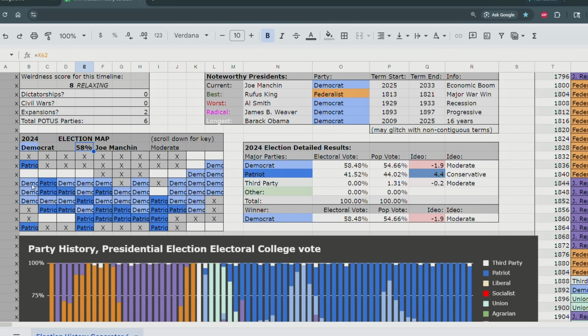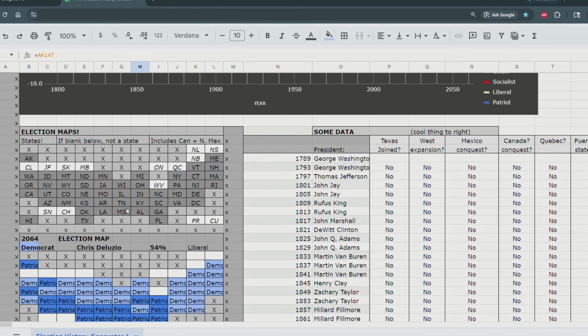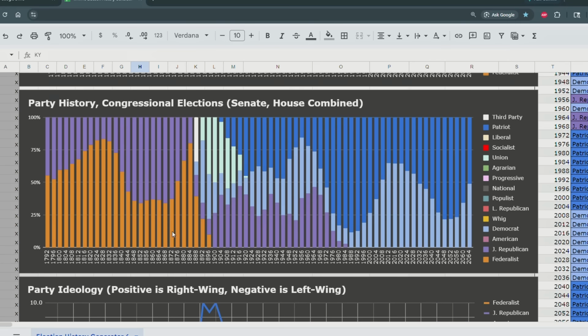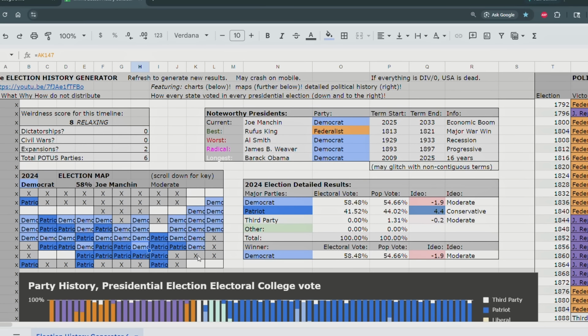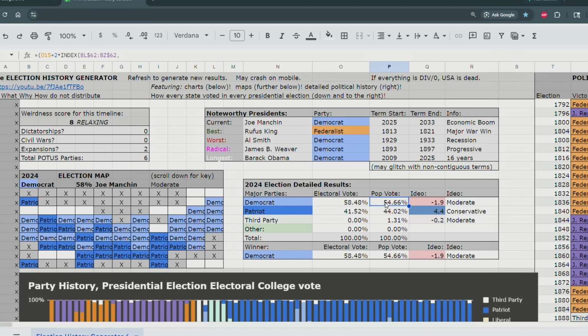So that's a bunch of states, including California, New England. Let's see what that state is. So in case you do want to see what state it is, you can just scroll right down here to this key, and that would be Kentucky or Tennessee. Let's see, which one is that? Kentucky. So in this timeline, Joe Manchin won Kentucky in the 2024 presidential election, running on a bit of a more moderate-leaning liberal platform. 54% of the popular vote, 55%, and 58% of the Electoral College vote.